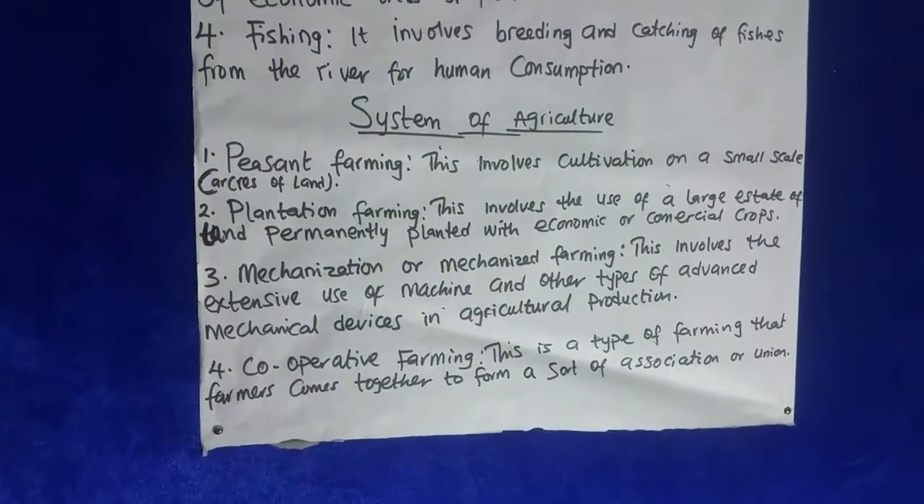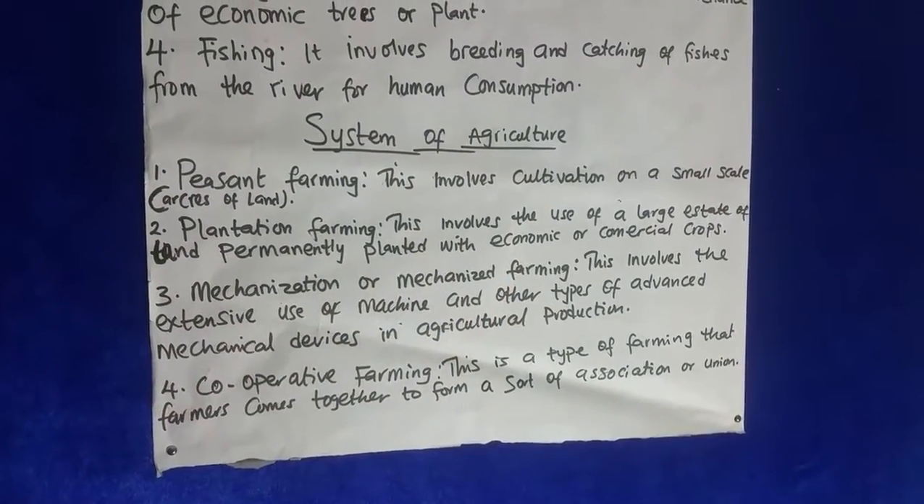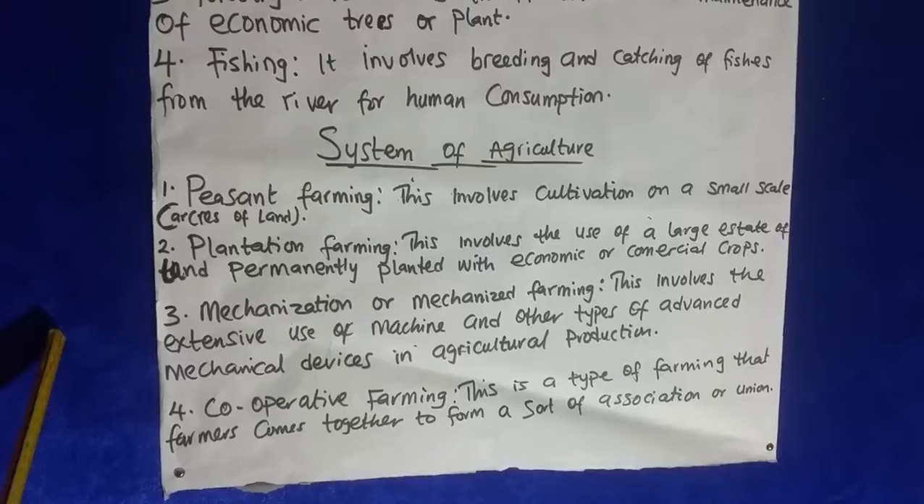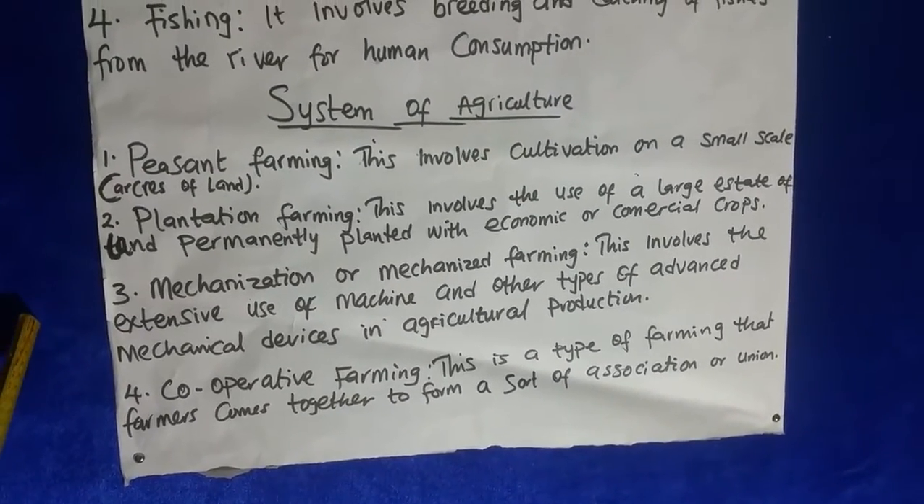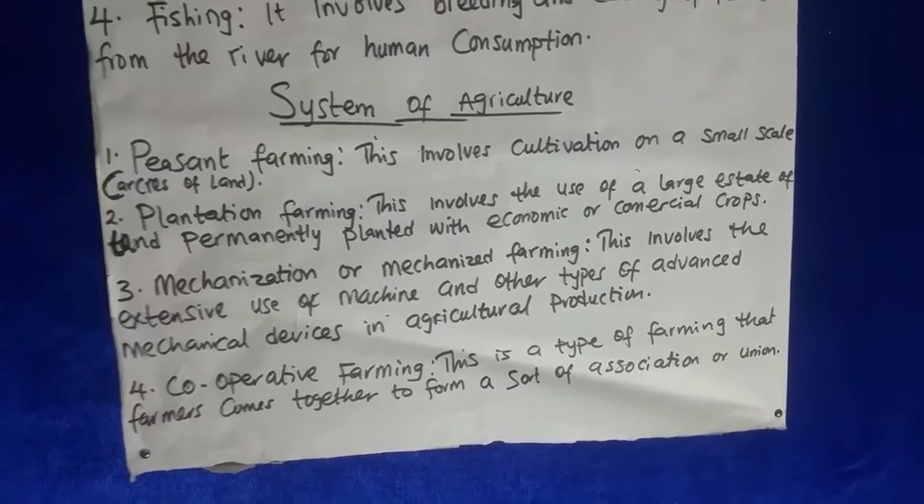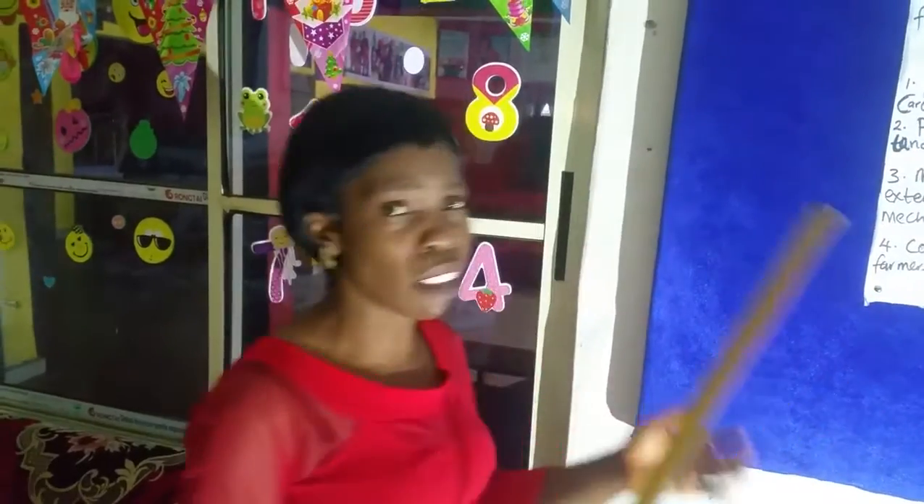Three, we have mechanized farming, which is also known as mechanization. This involves the extensive use of machines and other types of advanced mechanical devices in agricultural production. This is just telling us how farming involves using machines and other mechanical devices. Machines like what? Your tractor, your bulldozer.